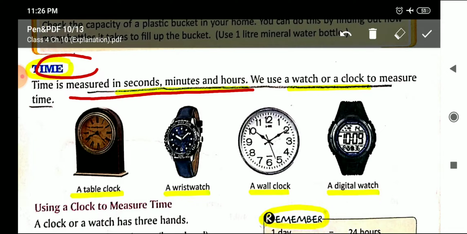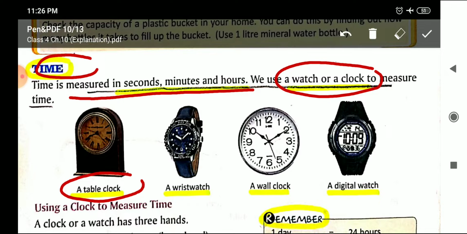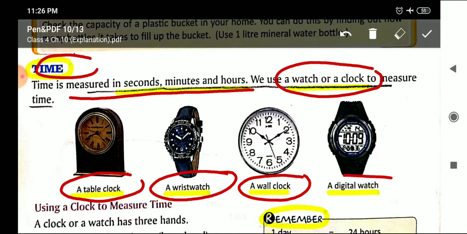And what are the instruments to measure time? Watch or clock. As you can see here, different kinds of clock and watch: a table clock, wristwatch, wall clock and digital watch. Digital watch is one in which the time is shown in numbers.